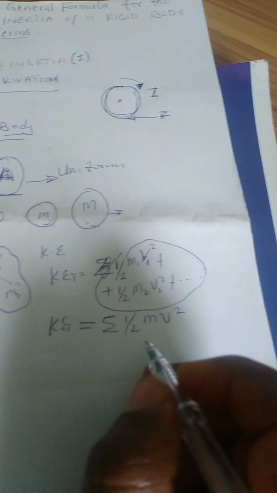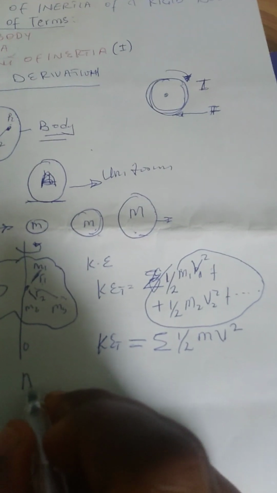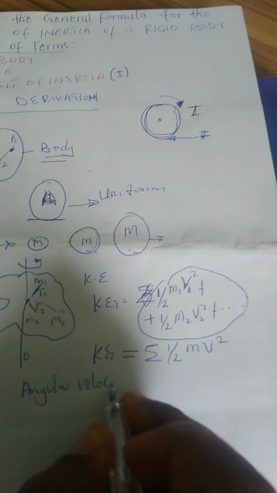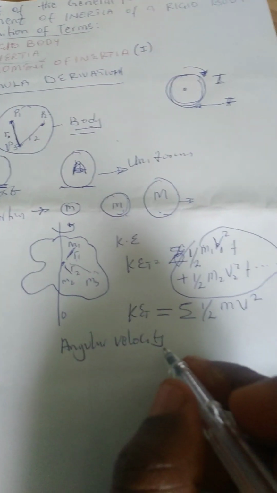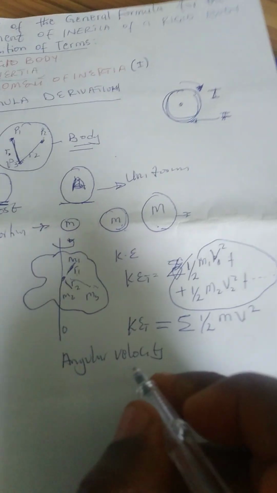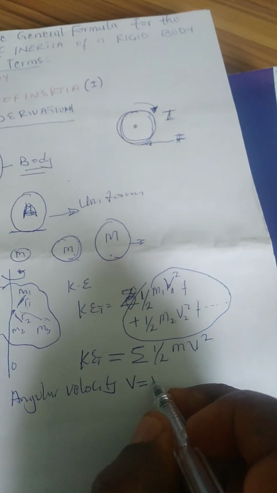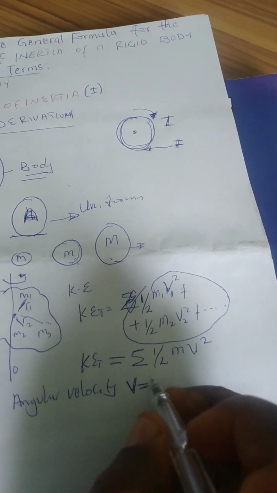Now, in my other video, I discussed what is called angular velocity. Angular velocity is talking about the velocity of a rotating object. Linear velocity is related to angular velocity.